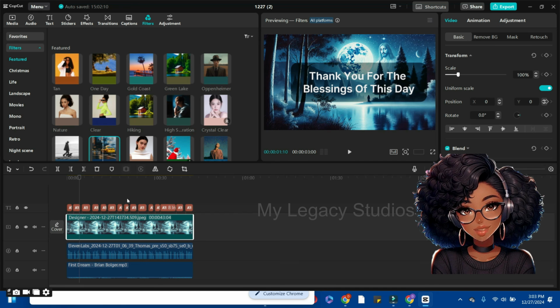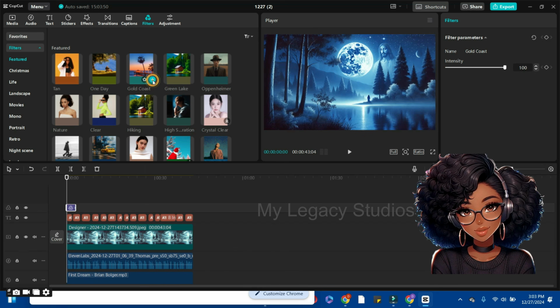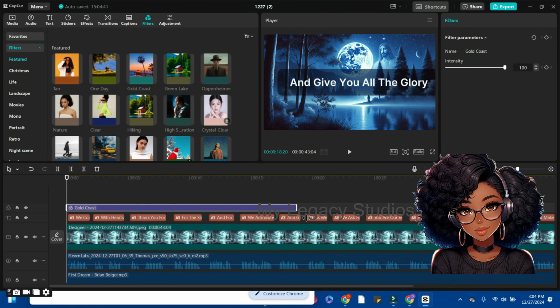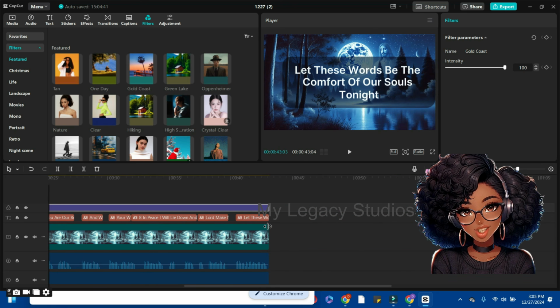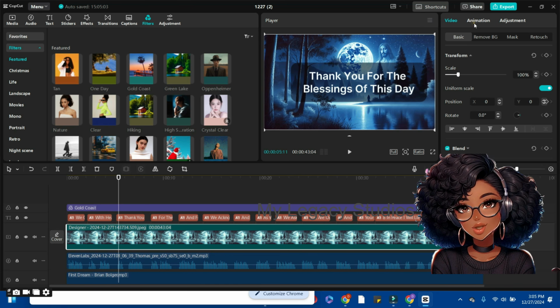So before I export the video, I'm going to add a filter to this image to make it more vibrant. So I'm going to choose this filter. You can try the Gold Coast. I'm going to click on the plus sign and add that to my timeline. So I'm going to drag these from the right to the left or to the end of this video to make sure it applies to the entire video. You can always do this before adding the caption. If you like, you can also add some animations to the video if you want.